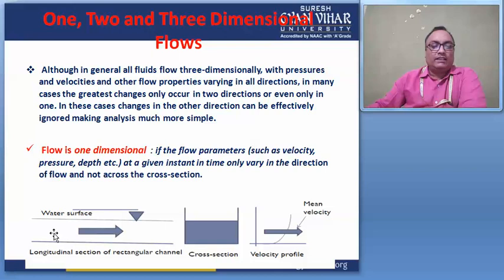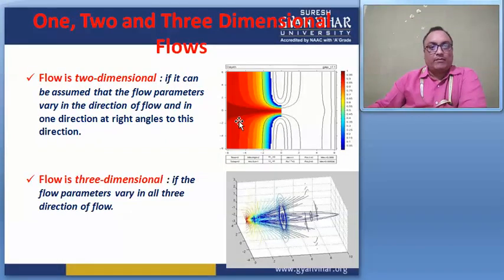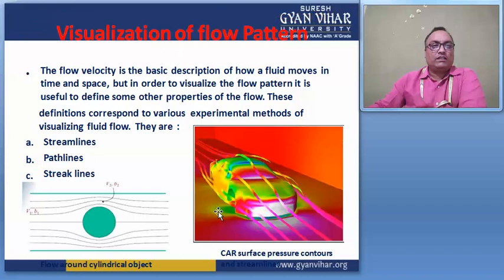So here is an example of a one dimensional flow, this is two dimensional flow, and this is the three dimensional flow, right? So these are different kinds of flows, and these are visualizations of flow patterns. Suppose this is the flow pattern around a square cylinder, and this is the flow pattern around a car, right?